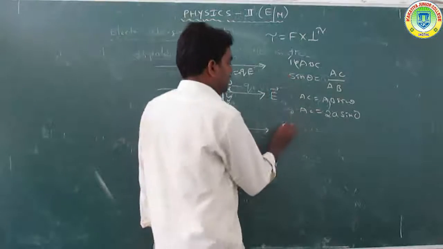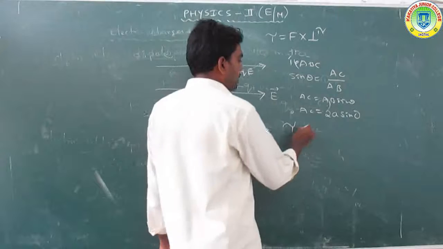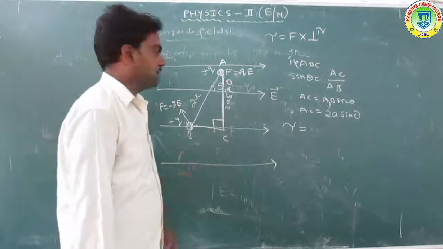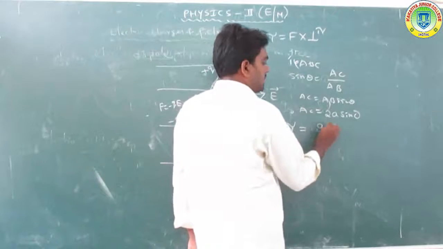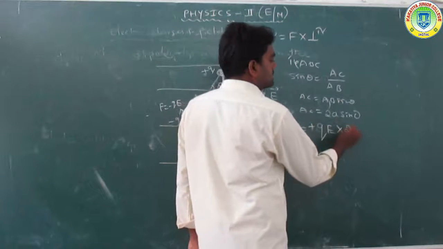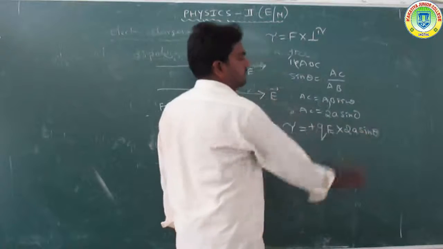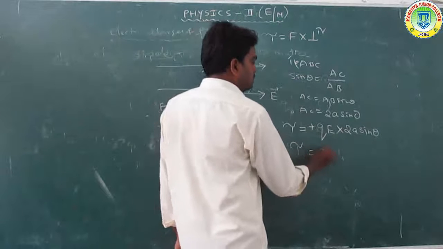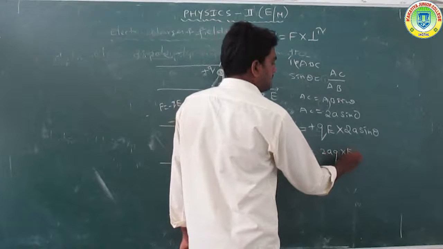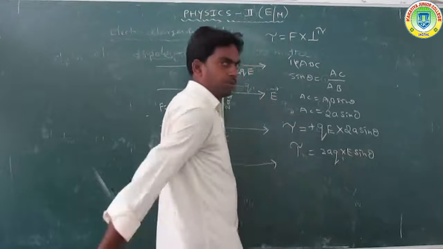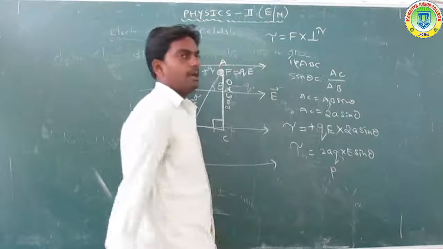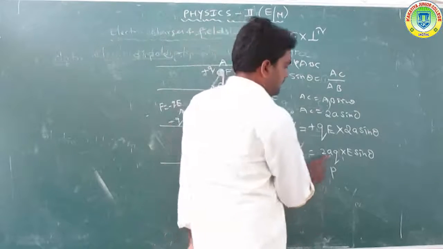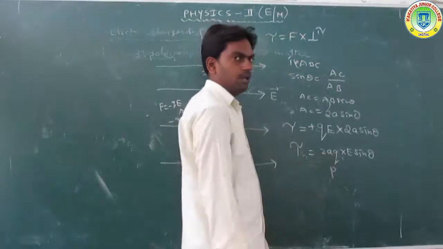Now substitute in the equation. The torque tau is equal to the force, taking any one of the forces, plus QE or minus QE. Taking the plus QE charge, into the perpendicular distance 2a sin theta, the torque tau is equal to 2aQ into E sin theta. 2aQ is nothing but P, which is called the electric dipole moment: distance into charge is called the moment.